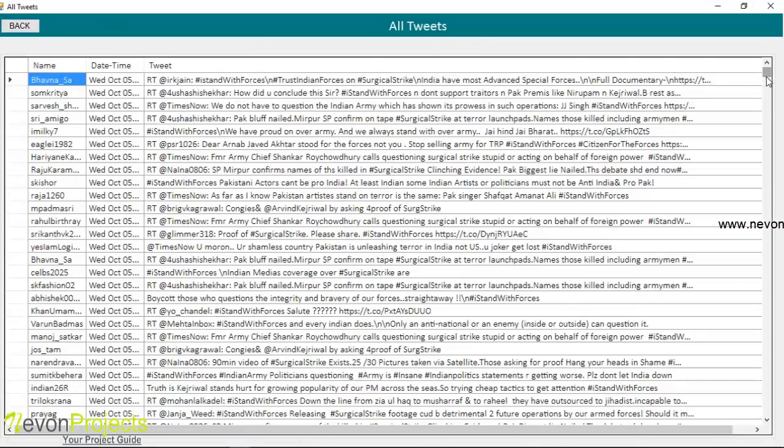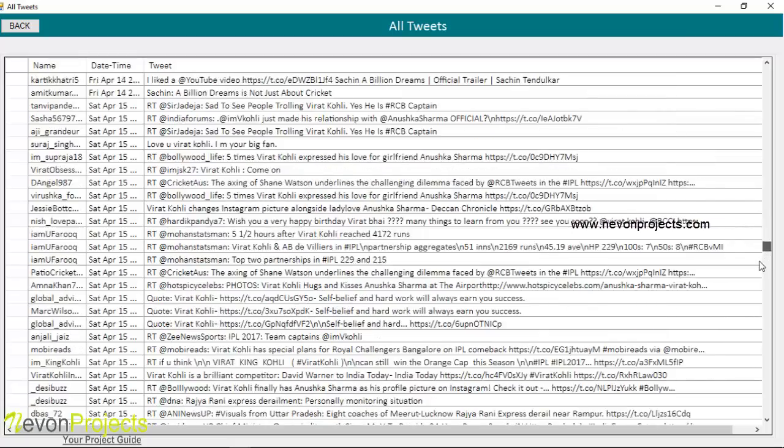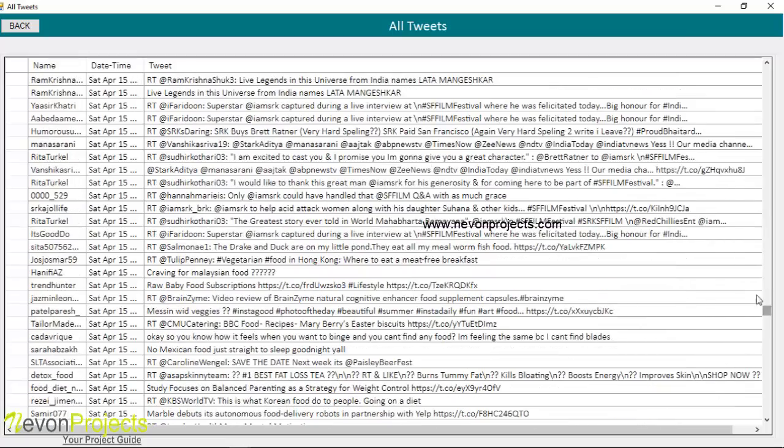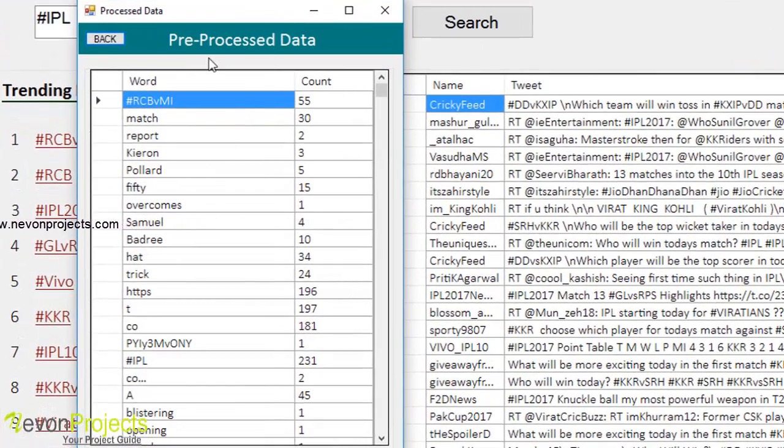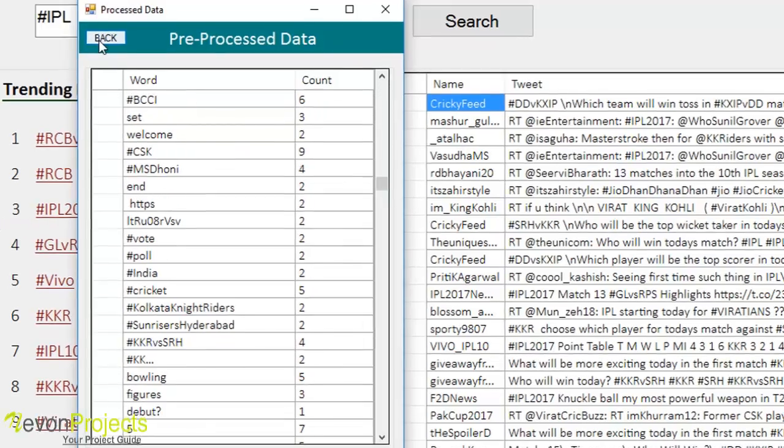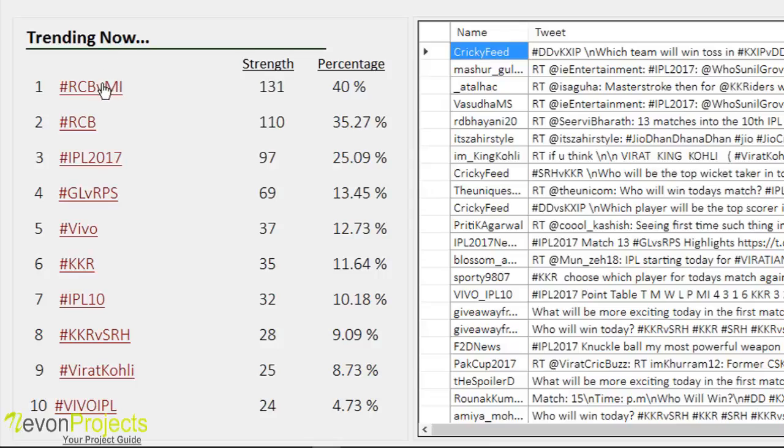So the database has been filled with many of these tweets, and after searching a topic, the data is processed and is stored into pre-processed data, where you can see all the pre-processed data here with the count of the words, and the highest count will be displayed as a trending topic.